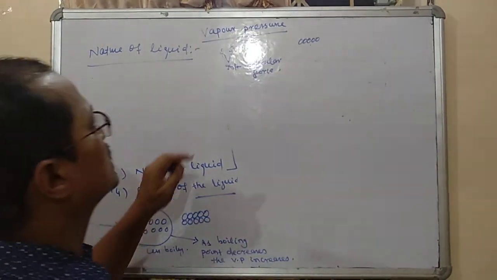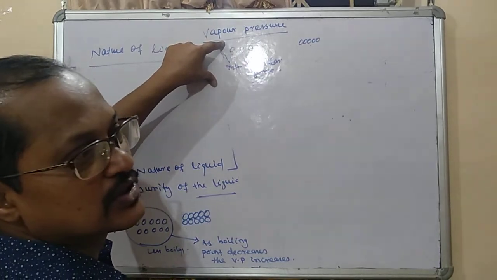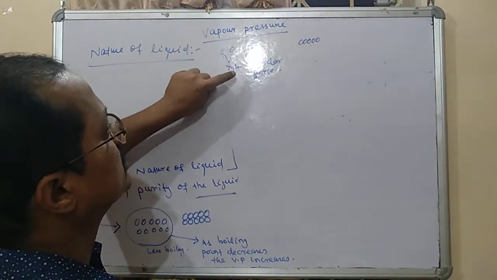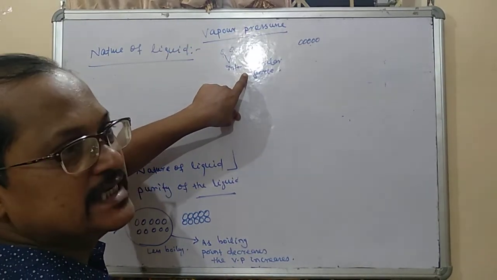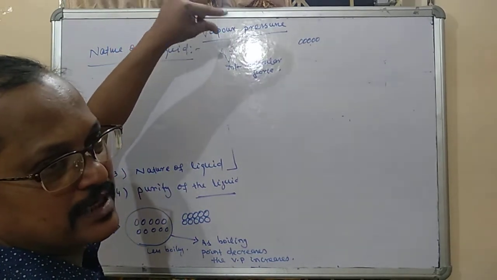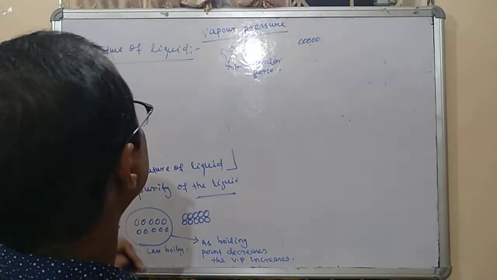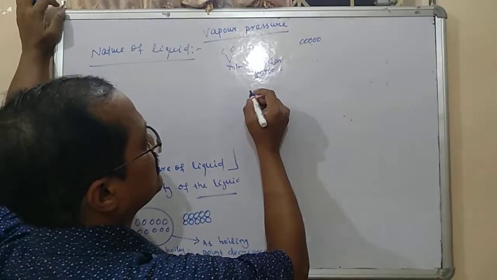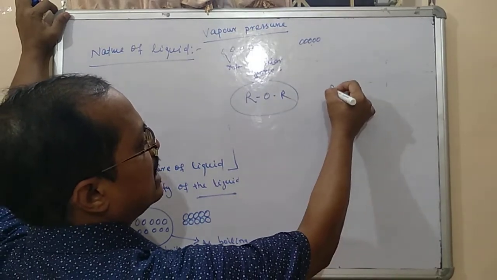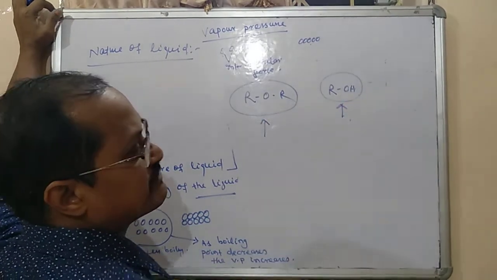So what we are understanding: the liquid which has less intermolecular force will have the greater vapor pressure, because if intermolecular force is less, it can easily be broken and the molecule can evaporate and be converted into gaseous form. That's the nature of the liquid. For example, consider ROR, and another, suppose ROH. In this case and in this case, what is the difference?